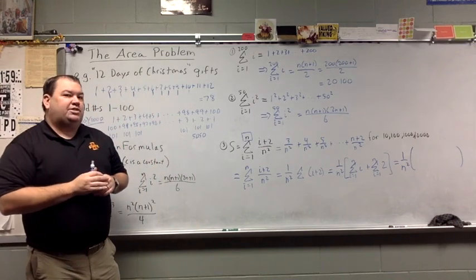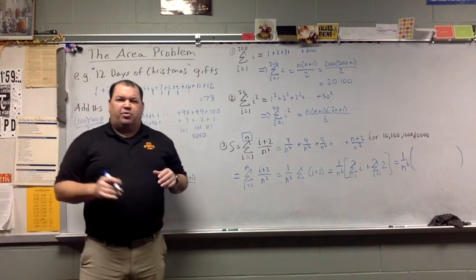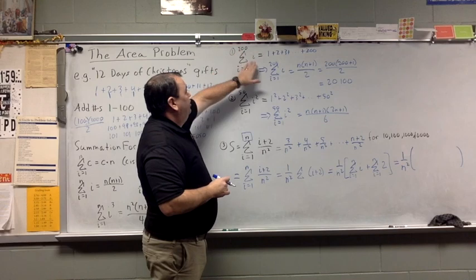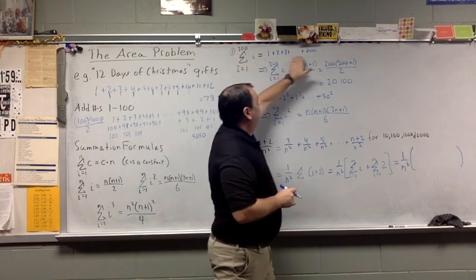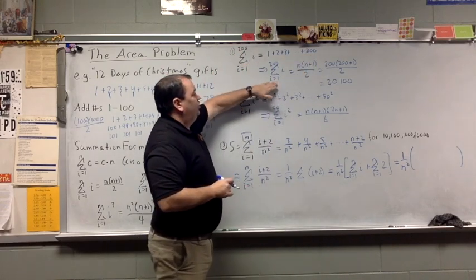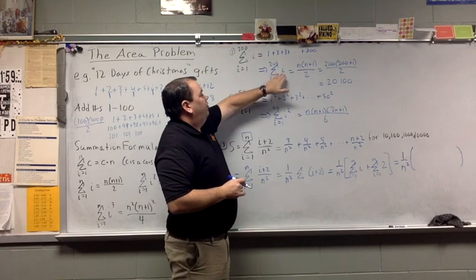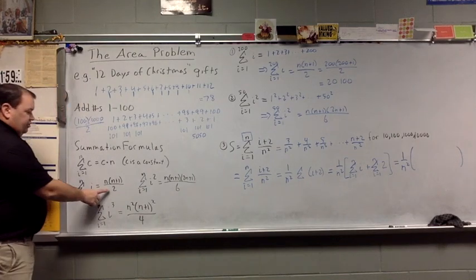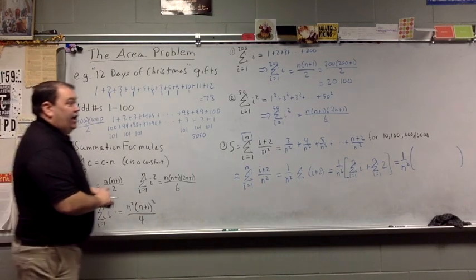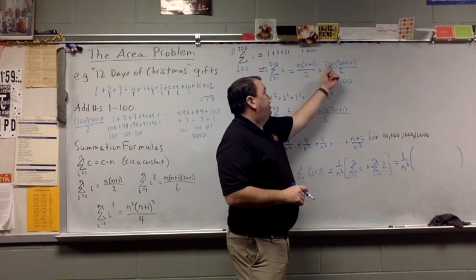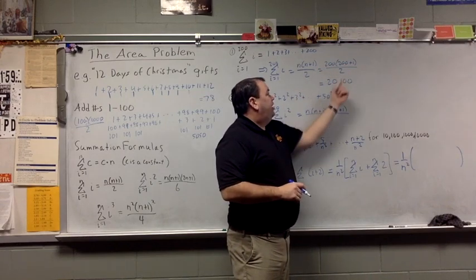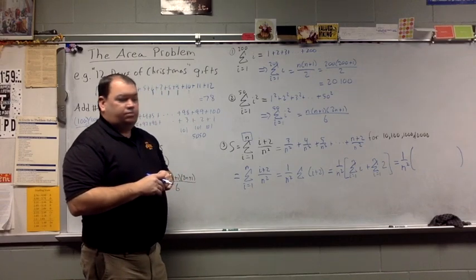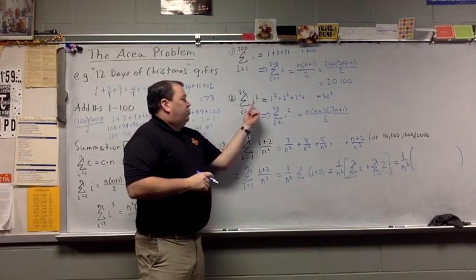So I did a couple of examples for you. We have a couple that we need to finish. But I wanted to add all the numbers from 1 to 200. Well, these are the numbers listed out, but this is what it would look like. I have a formula for this, n times n plus 1 divided by 2. I just need to plug in the 200 here and here and actually do that calculation. I get 20,100. Here I've got a squared one.